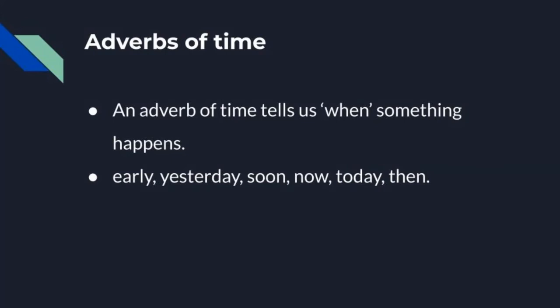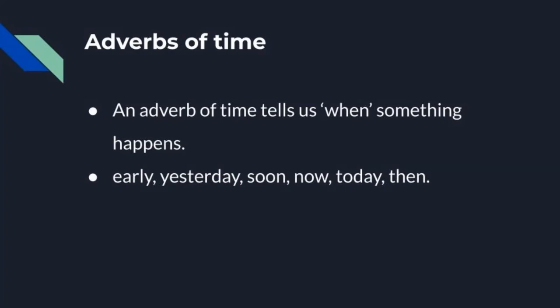Now we are going to see the third type, that is adverbs of time. What do you mean by adverbs of time? Time means it tells us when something happened. Already we have seen adverbs of manner, which tell the way or manner. The second type, adverbs of place, tells us where.